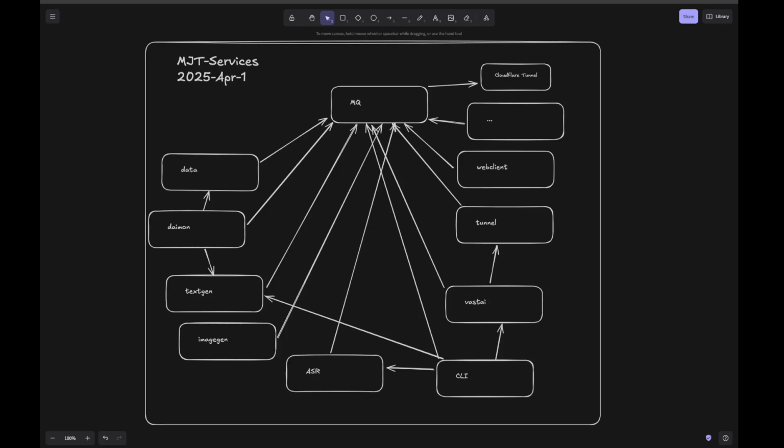So MJT Services started this year. I don't know exactly when the official date would be, but let's just say January 1st, 2025. I've been working on this for several months now.